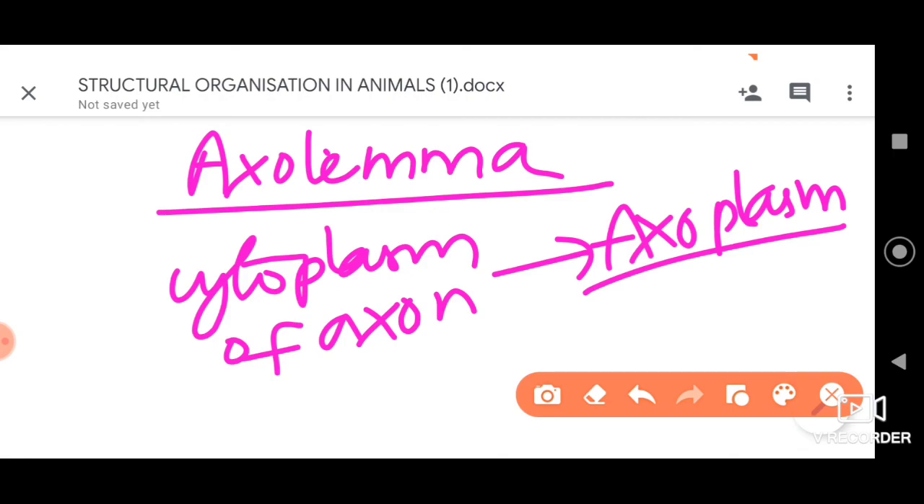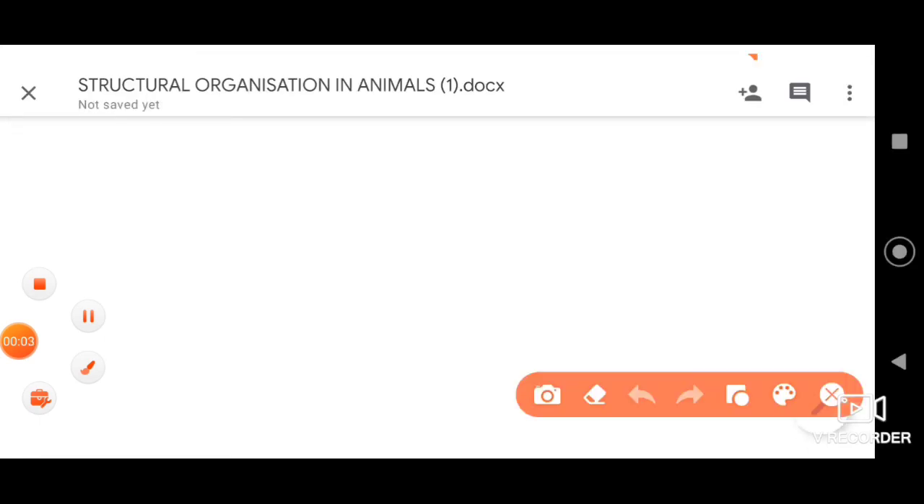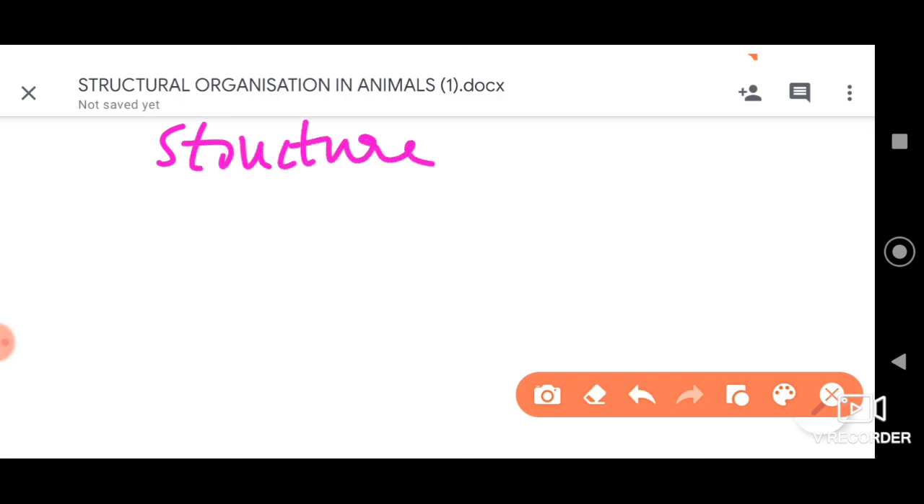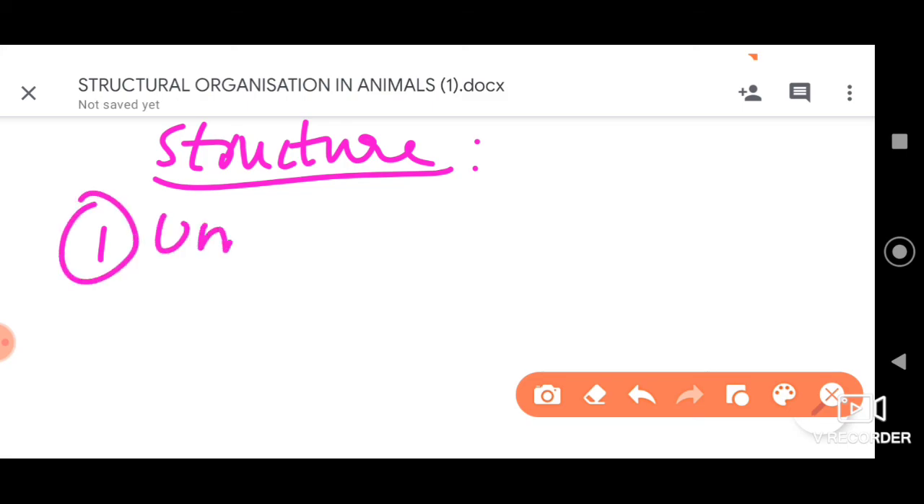So these are a few important structural aspects you can remember. Students, structurally the neurons can be classified into three types. Based on structure, first let us discuss the unipolar neuron. What do we mean by unipolar neuron here?